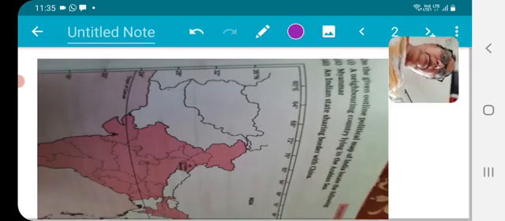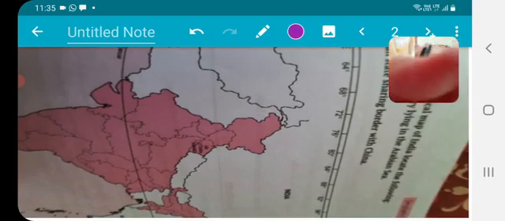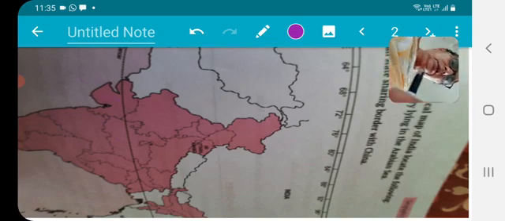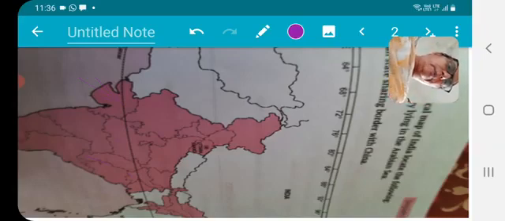Here it's Gujarat, Madhya Pradesh, Chhattisgarh, Jharkhand, and this is West Bengal, Tripura, and Mizoram, not Meghalaya, sorry. Mizoram, Tripura, West Bengal, Jharkhand, Chhattisgarh, Madhya Pradesh, Rajasthan, Gujarat.